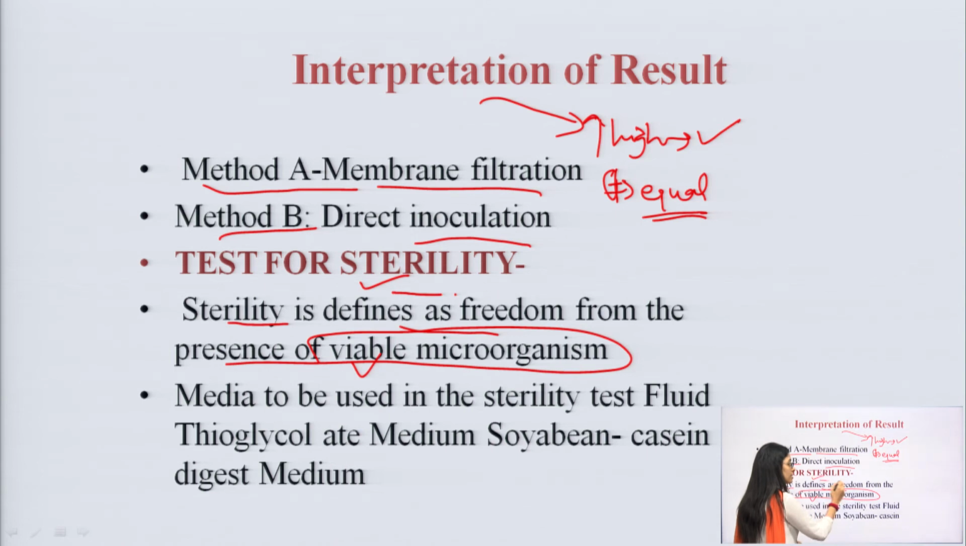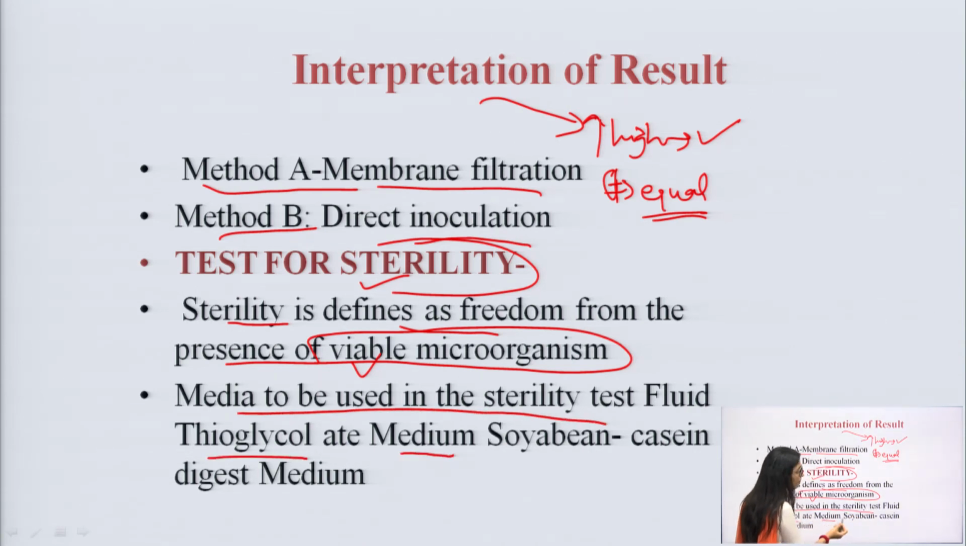So, in order to check for sterility, there are major things that we can go for. The media to be used for the sterility test are fluid thioglycollate medium and soybean casein digest medium. These are the media that can be used to check whether the sterility of the particular medication is proper or not.